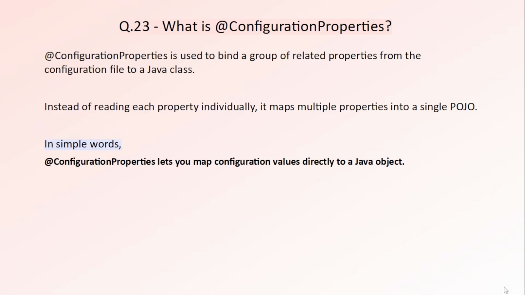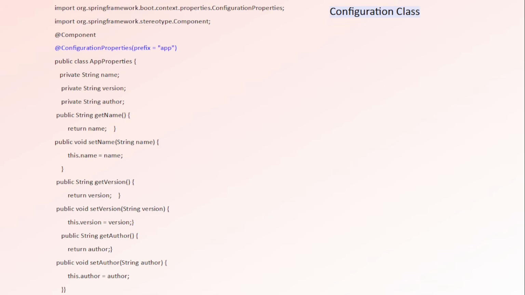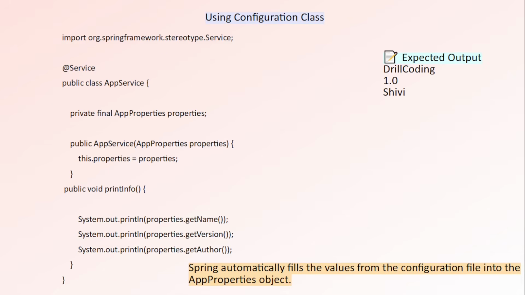Now the question is, what is configuration properties? Imagine your application has lots of configuration values like the application name, version, database settings, API URLs, and many more. One option is to use the value annotation for every property. That works, but as the number of properties grows, the code becomes repetitive and difficult to maintain. So a much better approach is to use the configuration properties annotation. With this annotation, you create a Java class, specify a prefix, and Spring automatically maps all matching properties into that object. This keeps the code cleaner, more organized, and much easier to maintain.